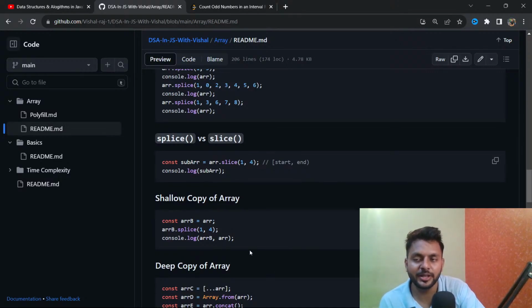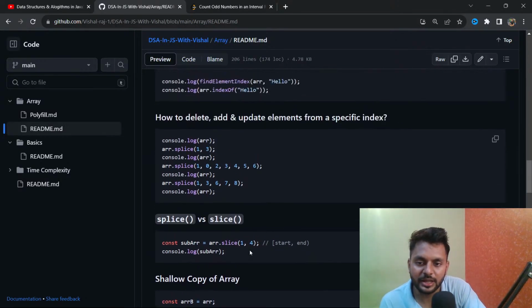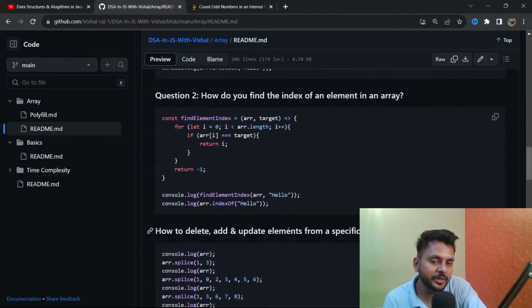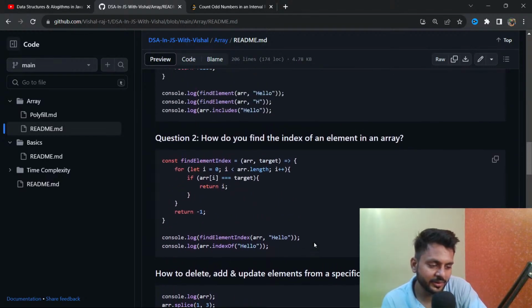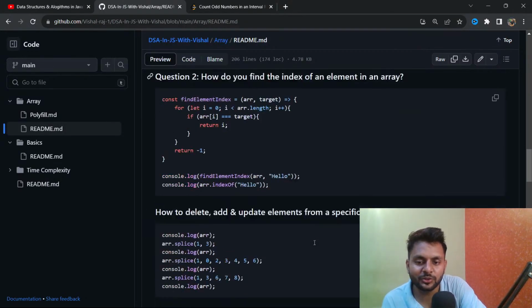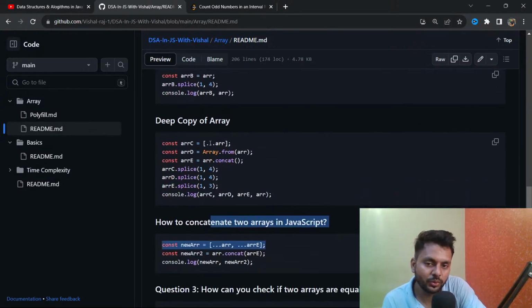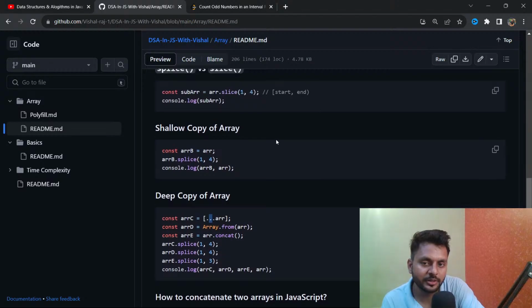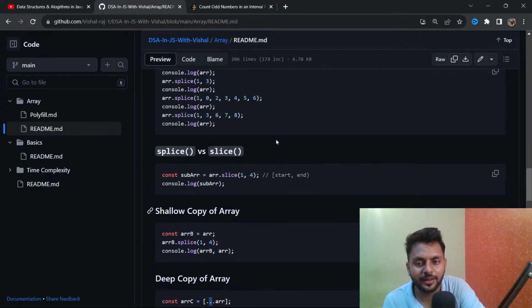In that 33 minutes, I have talked a lot about everything, like splice versus slice. Nobody asks what slice is. They ask what is the difference between splice and slice. How to delete, add and update elements at a specific index. You have been using JavaScript for 1 or 2 years, you are learning JavaScript, but you don't even know what deep copy and shallow copy of an array is. It is a basic thing, and you are going to use it every single day. You always do certain things like that. You know about the spread operator and rest operator. You see lots of code doing this thing.